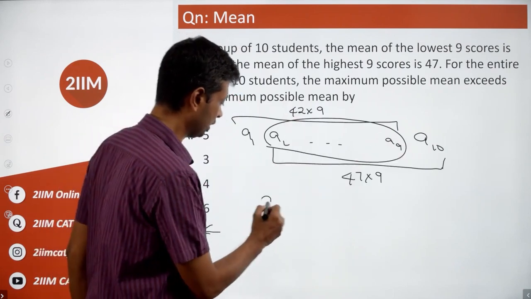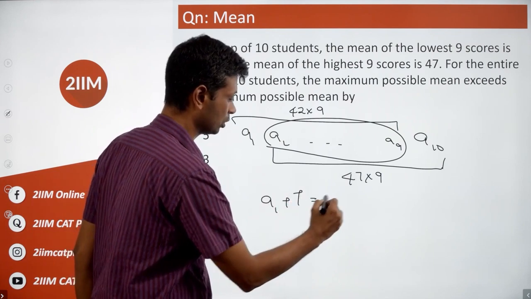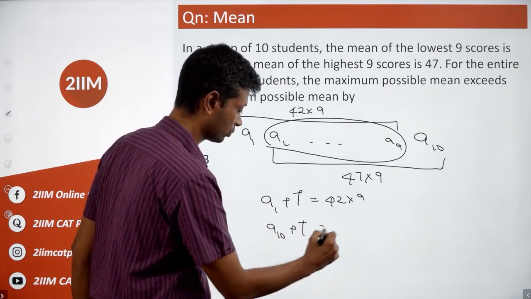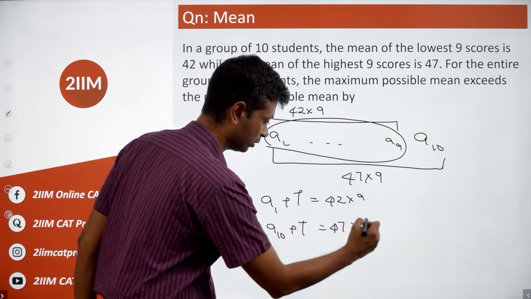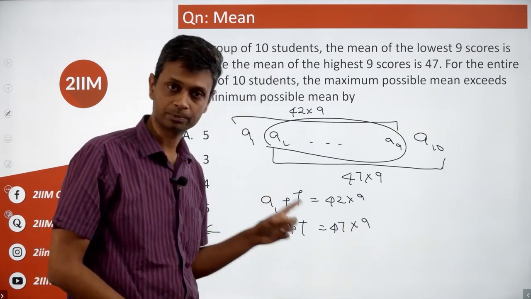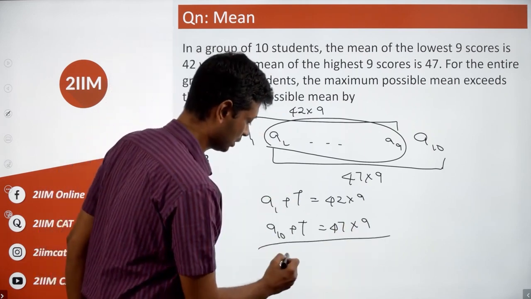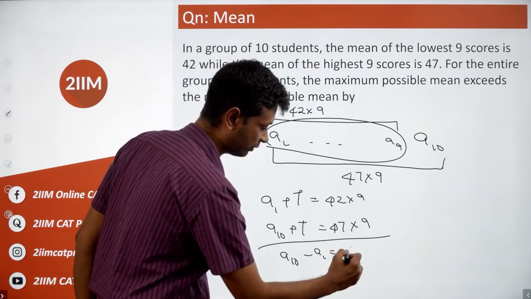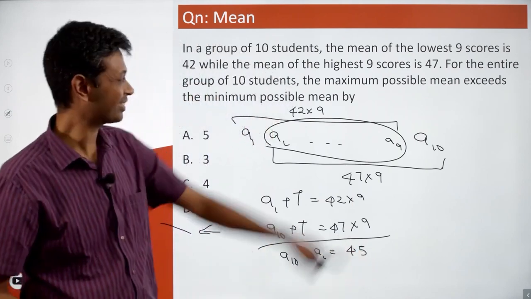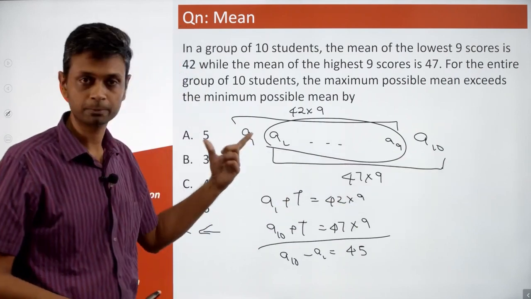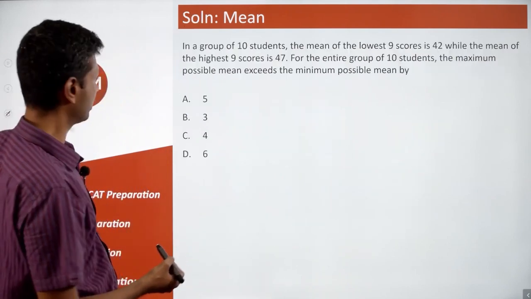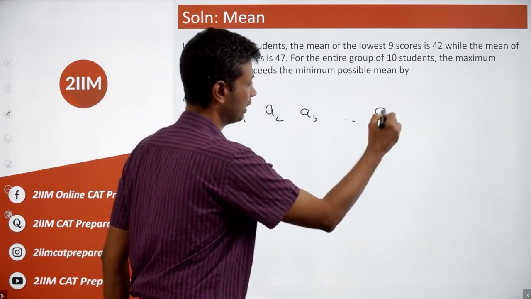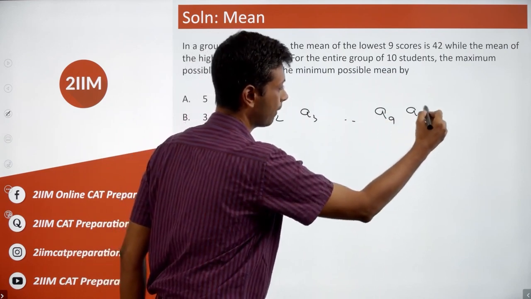And so I want to write this down differently. A1 plus this total is 42 into 9. A10 plus this total is 47 into 9. This total is everything from A2 to A9. Okay. You subtract one from the other. A10 minus A1 is 47 minus 42 into 9, 5 into 9, 45. Or this number is 45 more than this number. Okay. Now, let's rewrite it like that. So, we have A1, A2, A3, all the way till A9, and this will be A1 plus 45.